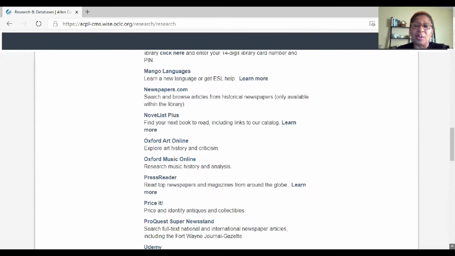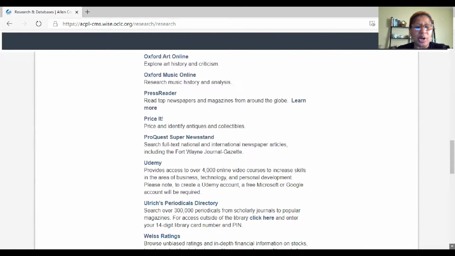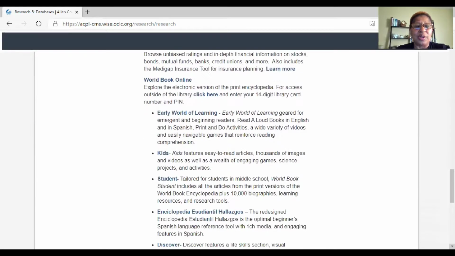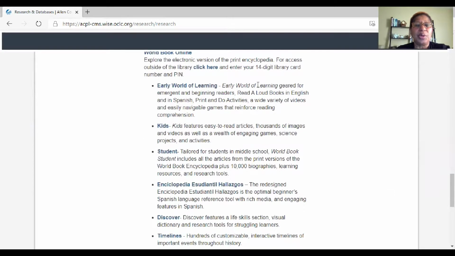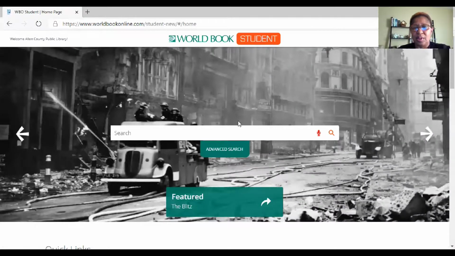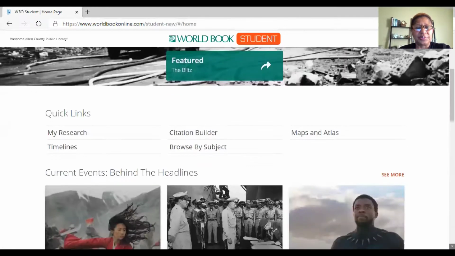And since we're talking about World Book Encyclopedia, we're going to go all the way down, and we're going to look at World Book Online. And we're going to look at the student section. You can either click here, or I'm going to go down and click on Student. As you can see, much like the print encyclopedia, there's a lot of photos here.